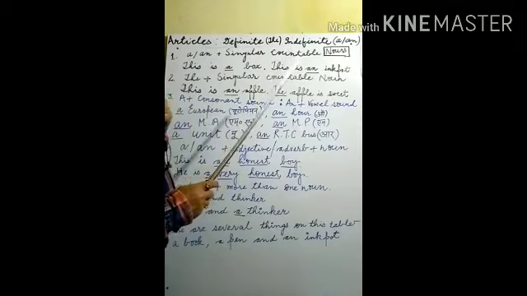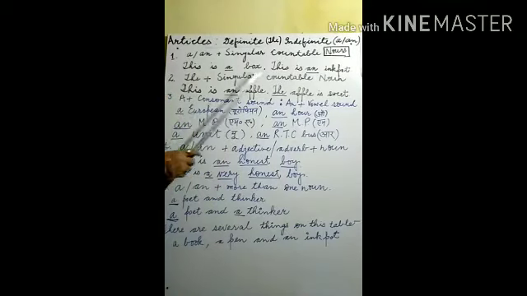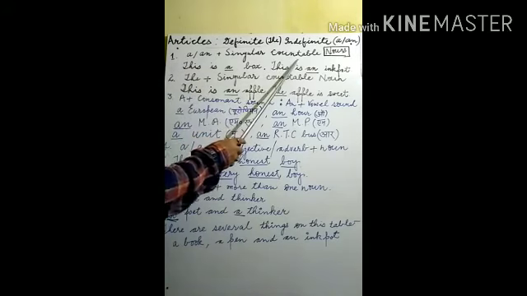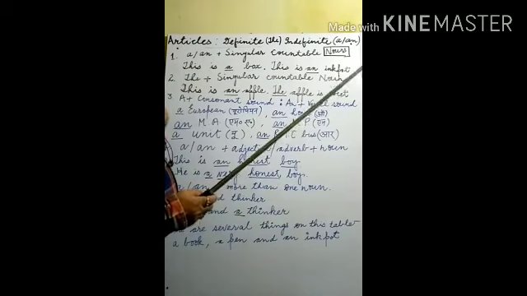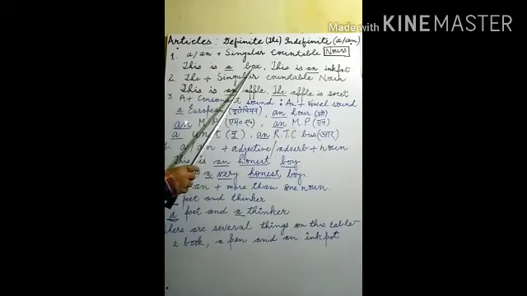Now you may observe what singular countable nouns are. Singular countable nouns are such countable nouns which are singular in number and those can be counted. For example, cat, dog, room, etc. For example, box is there. You can count box, 1 box, 2 boxes, 3 boxes and so on. So box is singular.